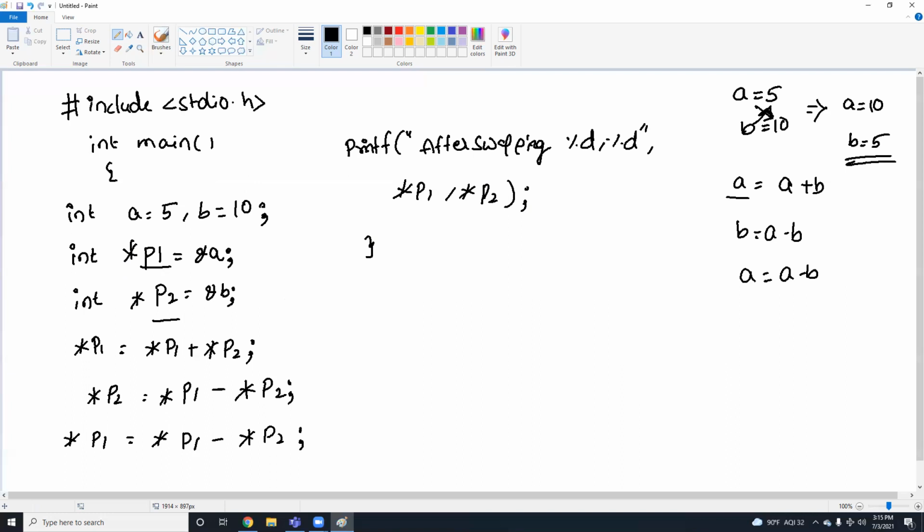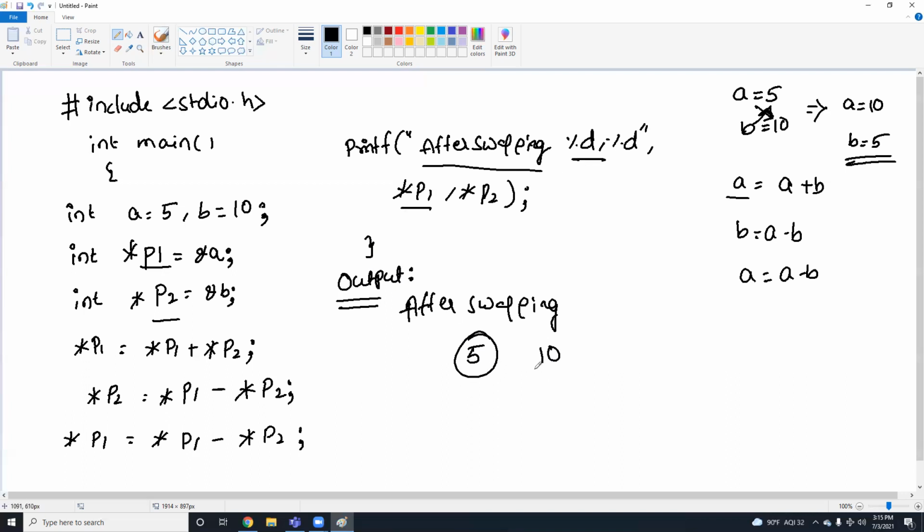This is the example program. After swapping, you will get the values like this. Five, 10. This is the output of this program. After swapping, you will get this line. Then it will call the first, p1. The p1 value should be 5 and the p2 value should be 10.